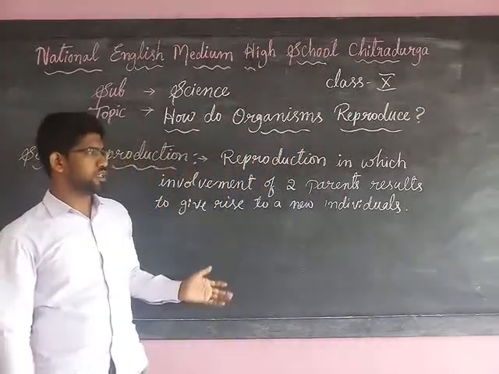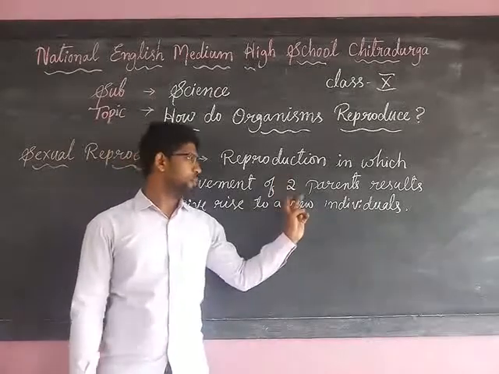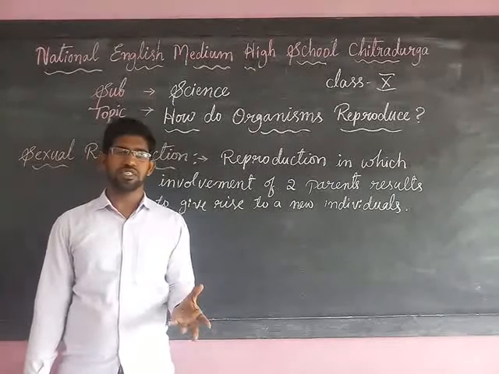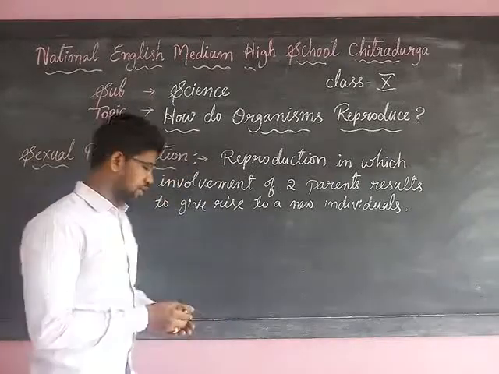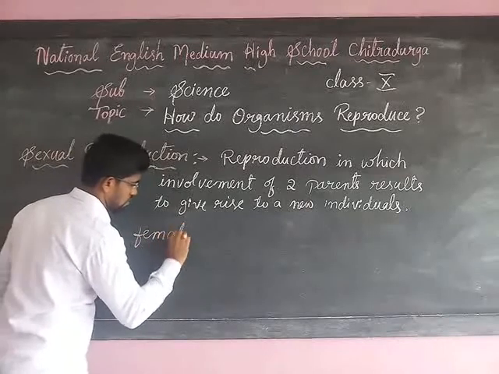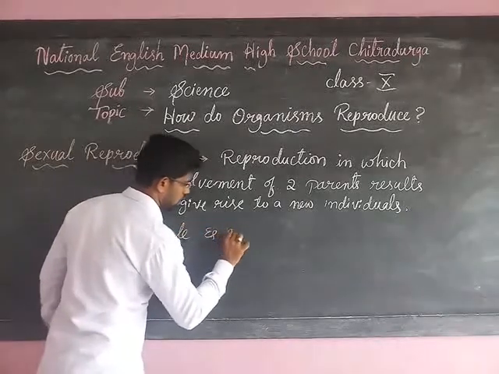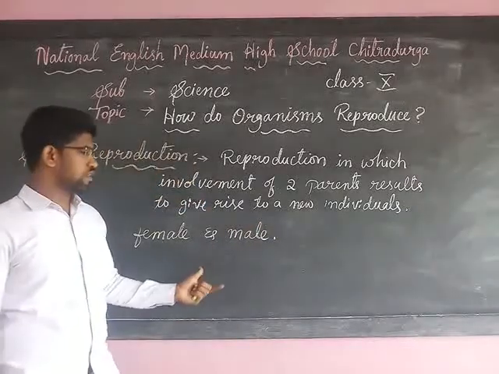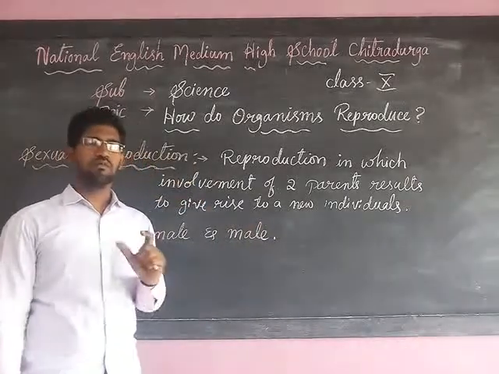In sexual reproduction, as I told you, two parents are necessary. The two parents produce their gametes, which are called the male gamete and the female gamete. These are most important. The male gamete is motile.